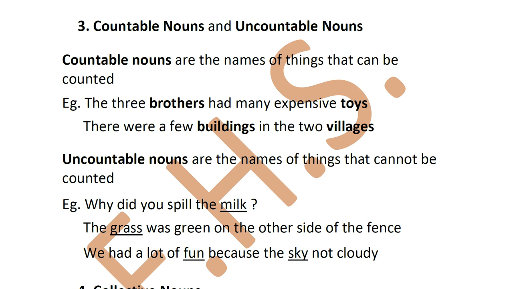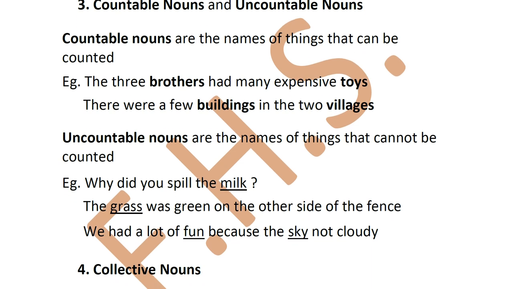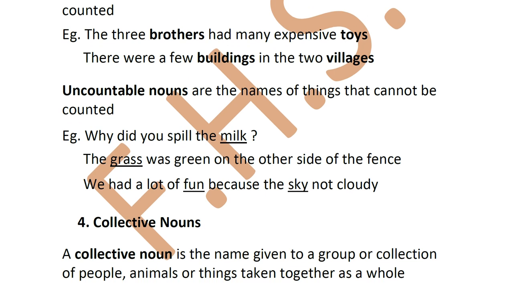Clear? Okay. So these nouns which you cannot count, you can only measure, are uncountable nouns. Which you can count individually, separately, are countable nouns. Now the example, why did you spill the milk? So milk, you cannot count. Can you say 1 milk, 2 milk? You cannot give it a number, 1 or 2. No, you cannot. But you have to measure it in quantity, like a liter. So that's why it comes in the category of uncountable.